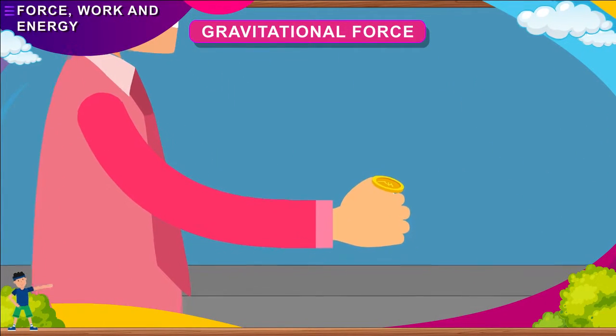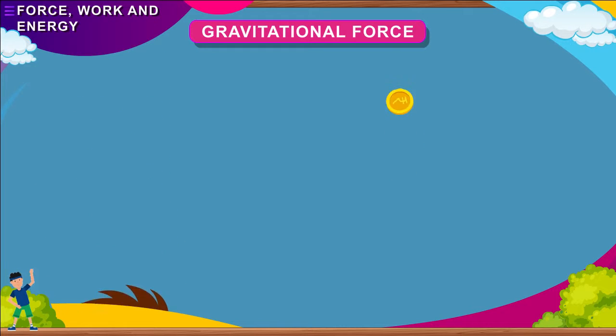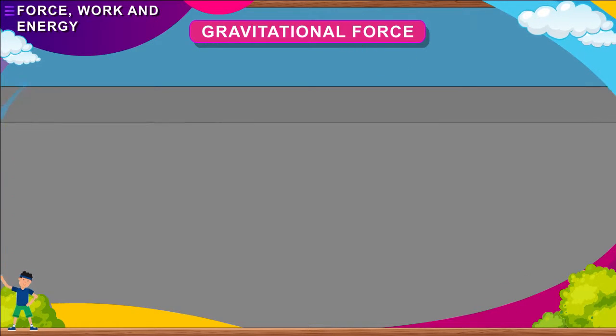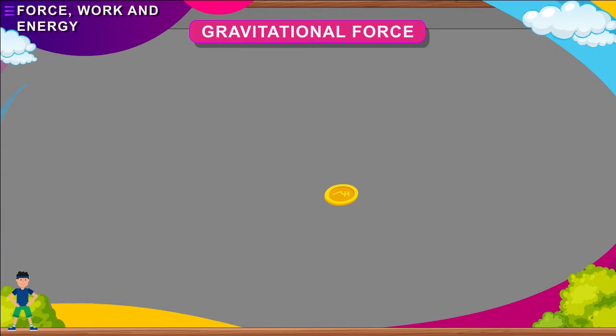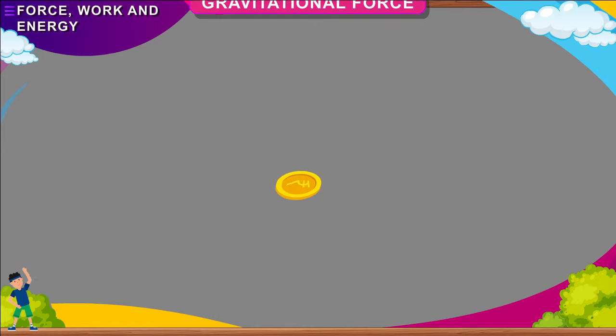Gravitational force. If you throw a coin into the air, it falls on the ground. It is because of the force of the earth that pulls or attracts the coin towards it. This is called gravitational force of the earth or gravity.